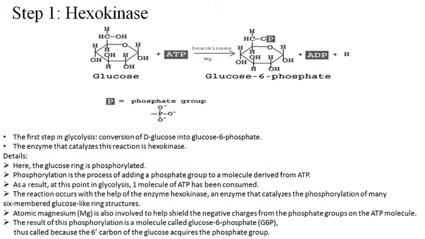Here ATP is a donor, and the enzyme hexokinase helps this ATP molecule to donate one of its phosphate atoms to the glucose molecule at its 6th carbon position and convert it into glucose 6-phosphate. As you see, magnesium ion also has an important role here as a cofactor to catalyze this particular reaction.